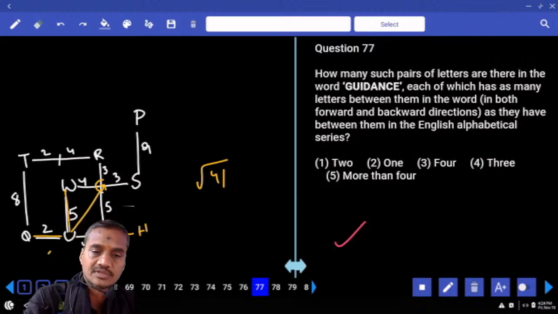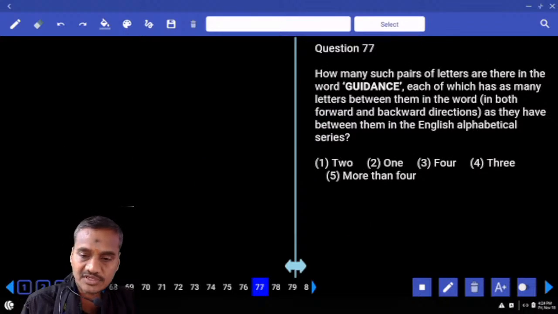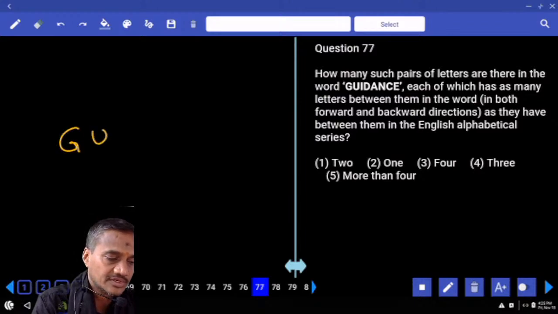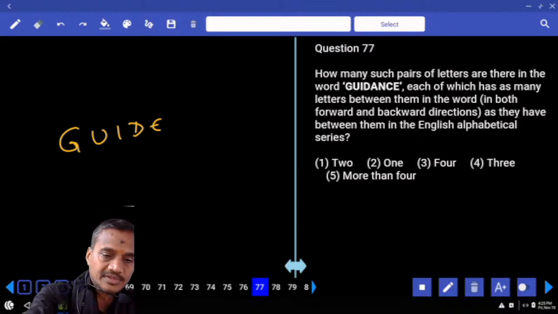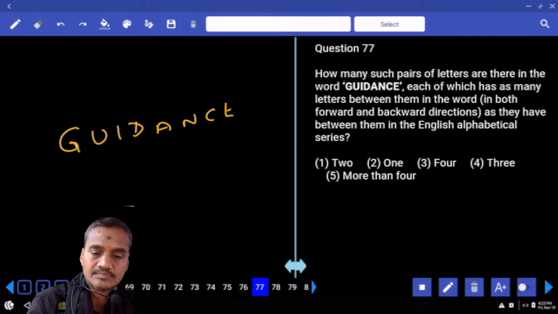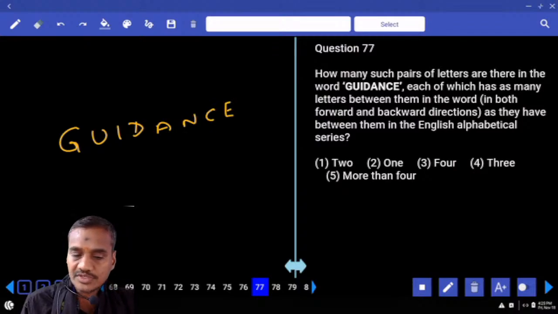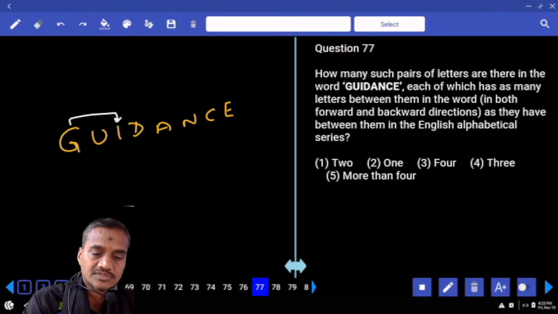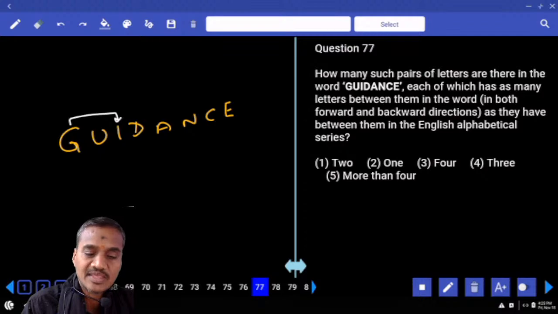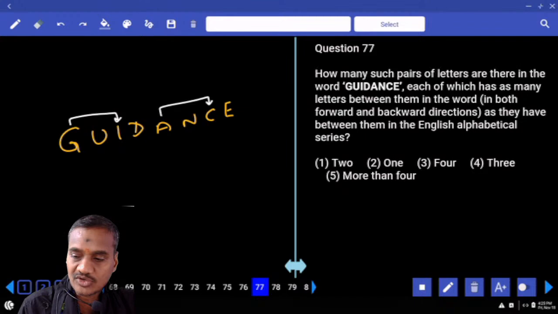Then 77. How many such pairs of letters are there? And what is the word we have? Guidance. Now GUI, DAN, C, guidance. And starting with what? G. G, H, I, J, K, L, M, N. U, no letter more than this one. I, J, K, L, M, N. D, E, F, G, H. A, B, C. And N, O, P. Hence left to right there are only 2 pairs.